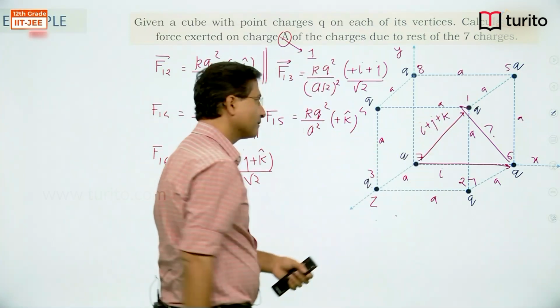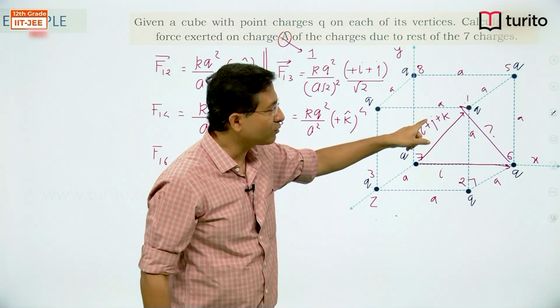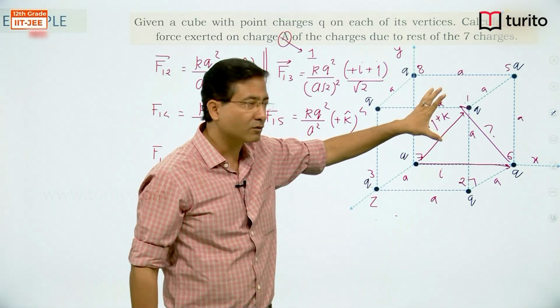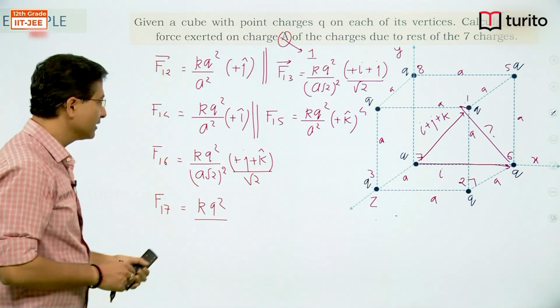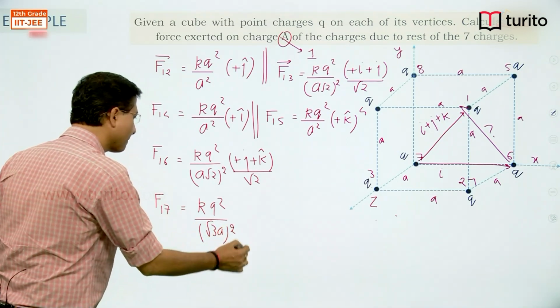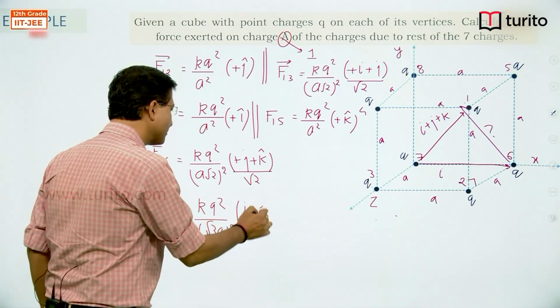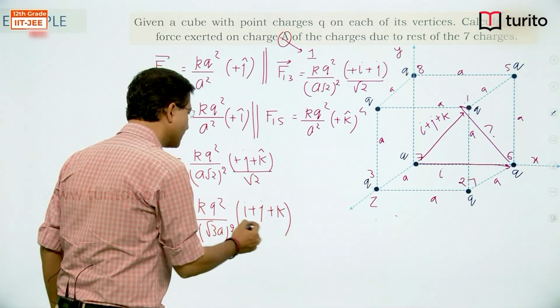What is this separation? What is the magnitude of this vector? That is under root i component whole square plus j component whole square plus k component whole square, that is under root 3. So under root 3a will come here, and the direction we have just seen, i plus j plus k divided by root 3.